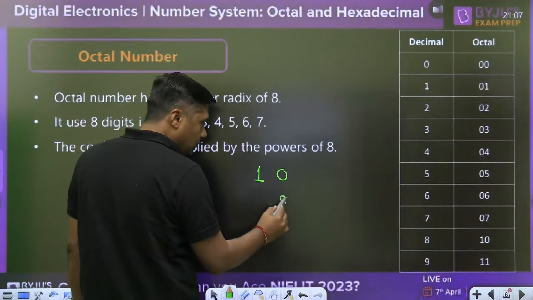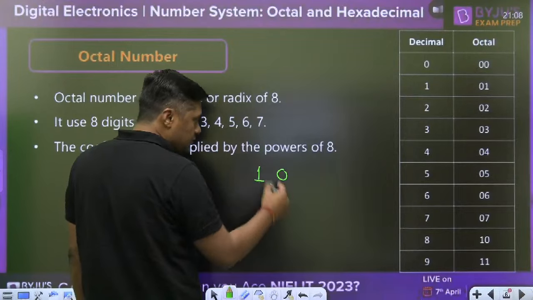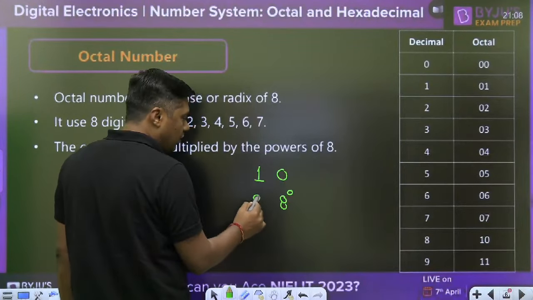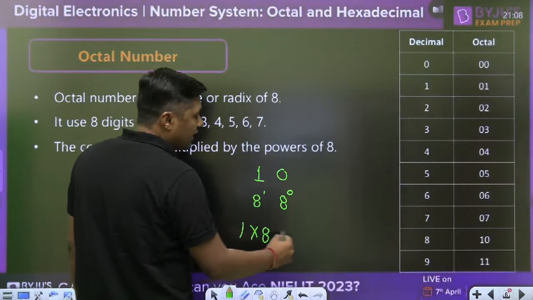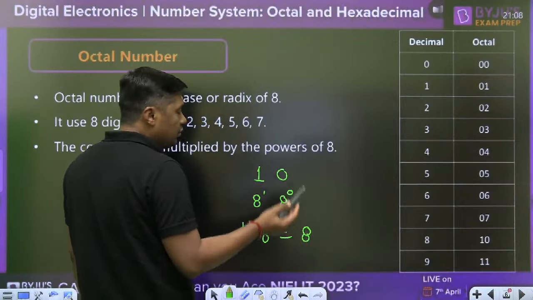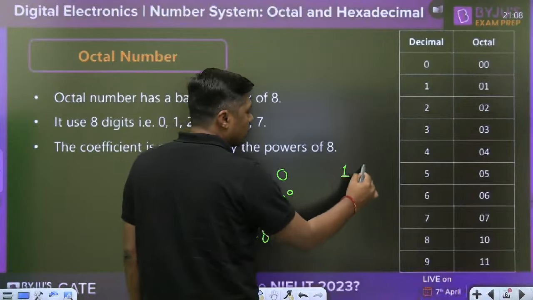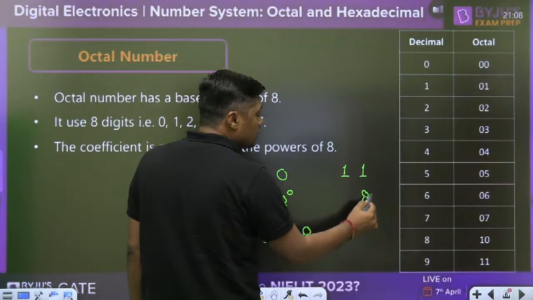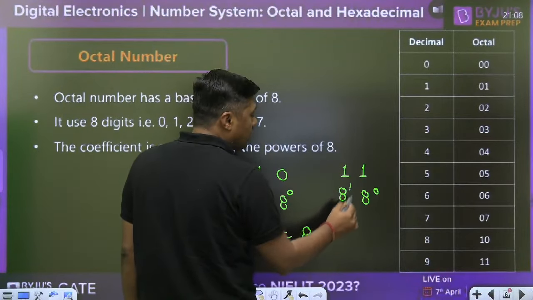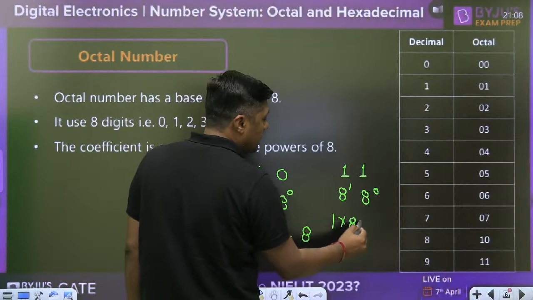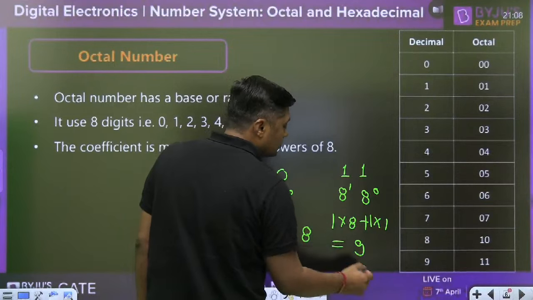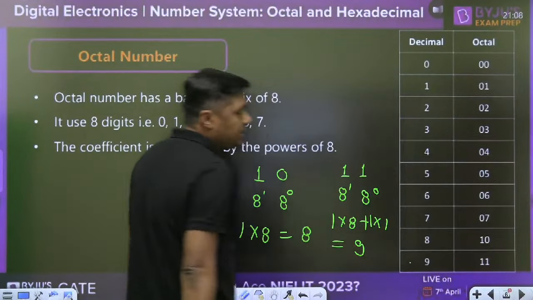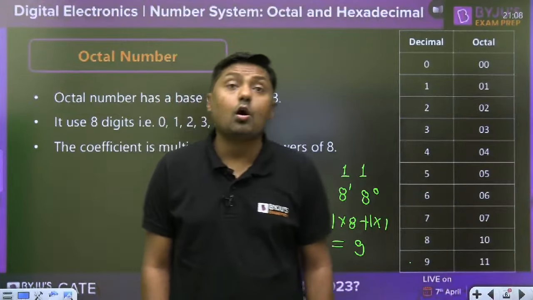The value of this position is 8 to the power 0, and the value of the next position is 8 to the power 1, so it becomes 1 into 8, and that is 8. Similarly, you can write 9 as 11. The power of the positions is 8 to the power 0 and 8 to the power 1. This becomes 1 into 8 plus 1 into 1, and that is nothing but 9. So 9 is written as 11 in octal.